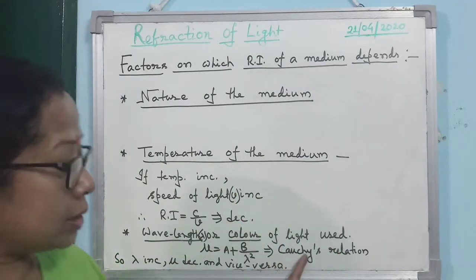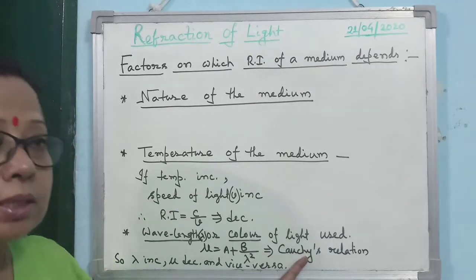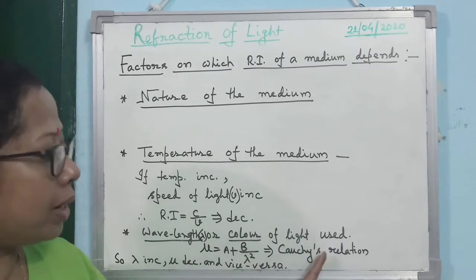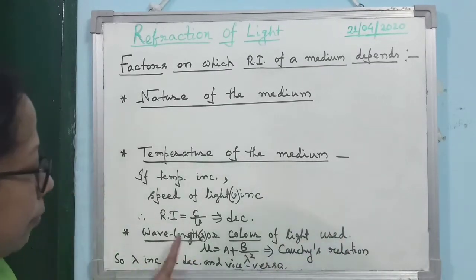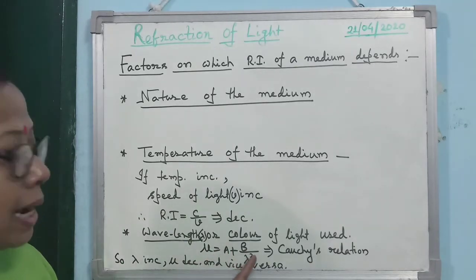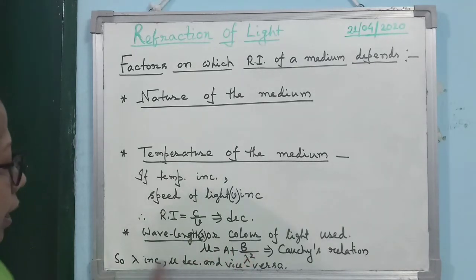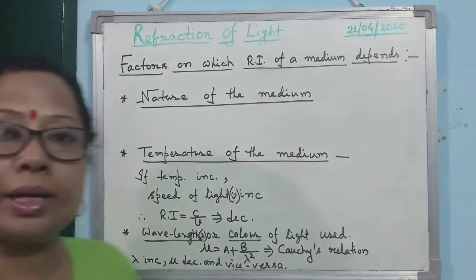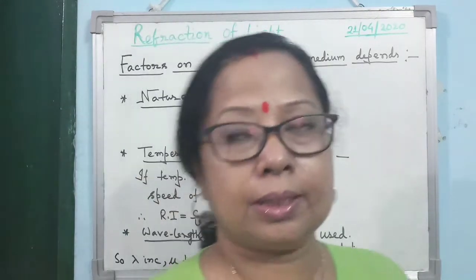But as this relation is not in the scope of the syllabus of your standard, you don't have to remember it. So that you can understand, I have written it. Mu is equal to A plus B by lambda square. So you see, when the wavelength increases, what happens to refractive index? Refractive index decreases, and vice versa.